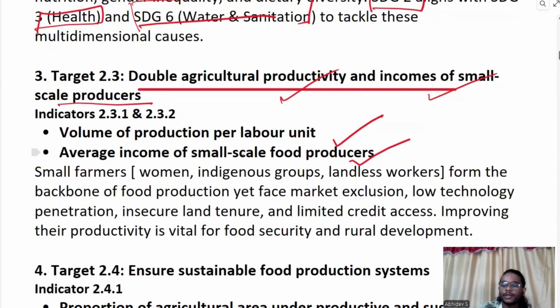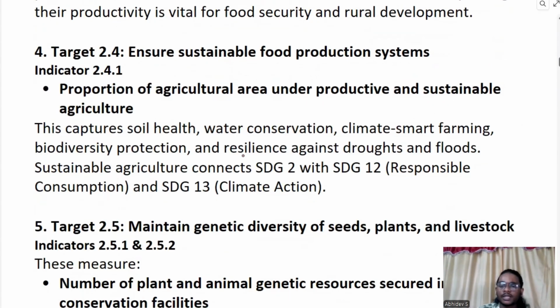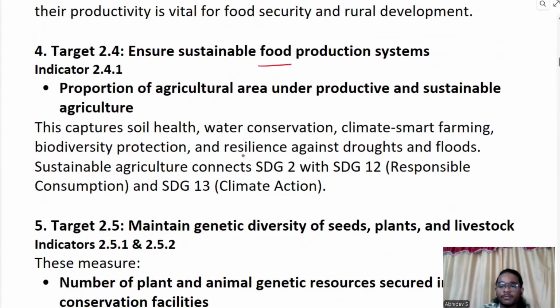So small farmers, we know most of the farmers in India are small farmers, but they face the most number of issues. The most farmer suicides have been seen among small scale farmers. They have very limited land, very limited resources and all. There comes the fourth target: to ensure a sustainable food production system. So the indicator is the proportion of agriculture area under productive and sustainable agriculture.